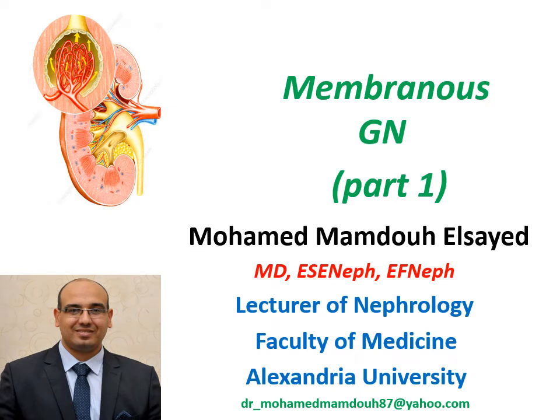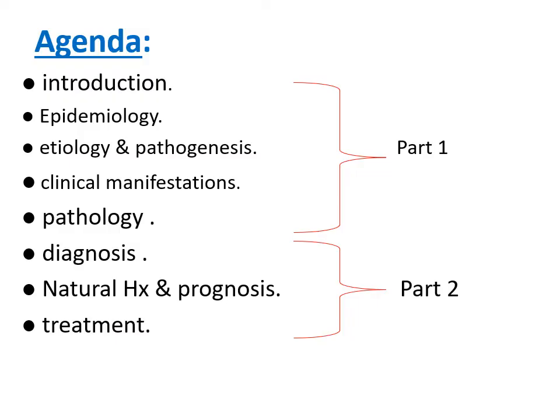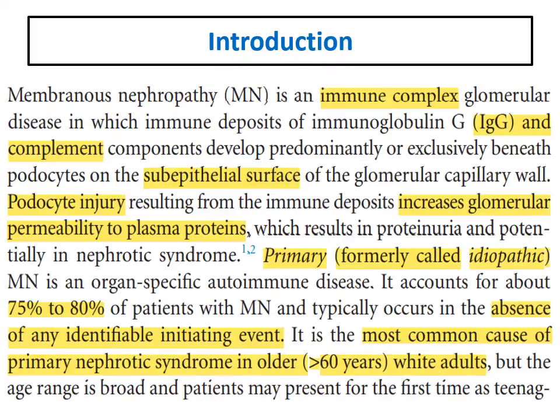Ramadan Kareem for everyone. Our topic will be about membranous glomerulonephritis. It will be divided into two parts, part one and part two. In part one, we will talk about introduction, epidemiology, etiology, and pathogenesis, clinical manifestations, and pathology. In part two, we will discuss in detail, especially the KDIGO modifications, KDIGO 2020, which has major modifications in the management of membranous glomerulonephritis. We will talk about diagnosis, natural history and prognosis, and treatment.